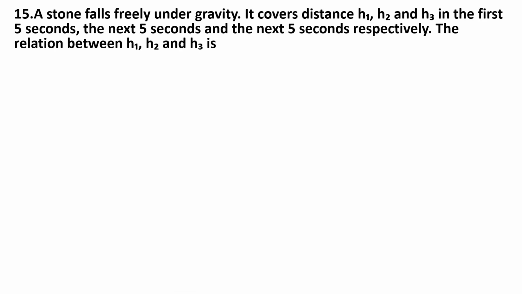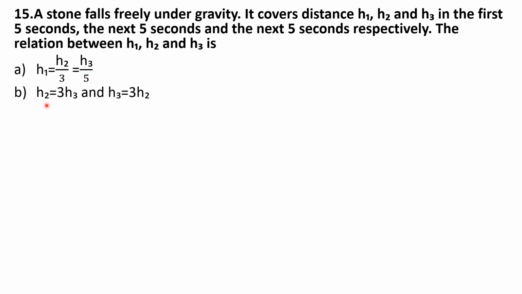15th question. A stone falls freely under gravity. It covers distances h1, h2 and h3 in the first 5 seconds, the next 5 seconds and the next 5 seconds respectively. The relation between h1, h2 and h3 is, options are: A. h1 is equal to h2 by 3, which is equal to h3 by 5.